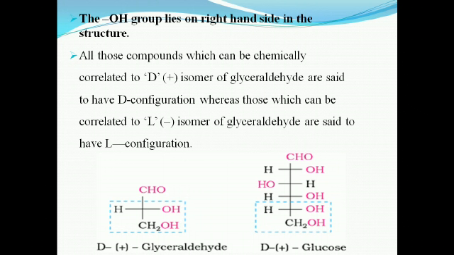All those compounds which can be chemically correlated to the D isomer of glyceraldehyde are said to have the D configuration, whereas those which can be related to the L isomer of glyceraldehyde are said to have the L configuration. In the L isomer, the OH is on the left side.